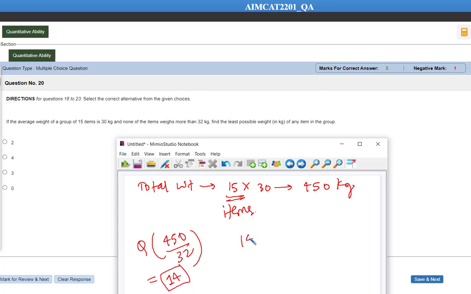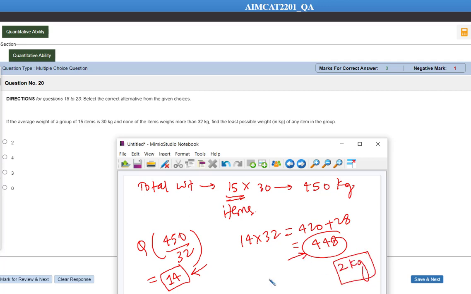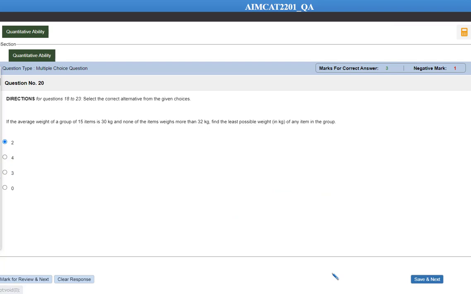Okay, so 14 into 32 is equal to how much? That is equal to 420 plus 28, that is equal to 448. So 14 items can have 32 kg weight each, so they add up to 448, so we are left with 2 kg. So the one left item, the 15th item, can have 2 kg weight. So the minimum possible weight is 2 kg. So let's mark the first option as the answer and let's move ahead.